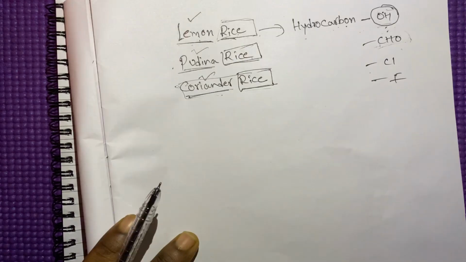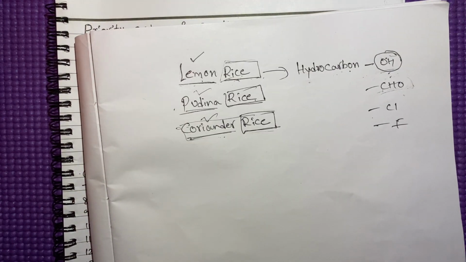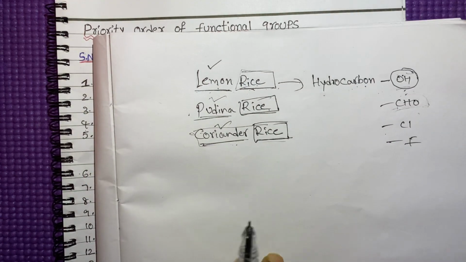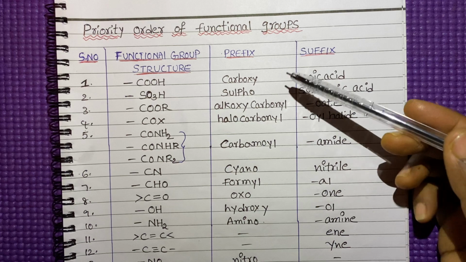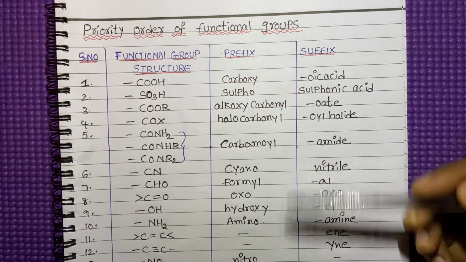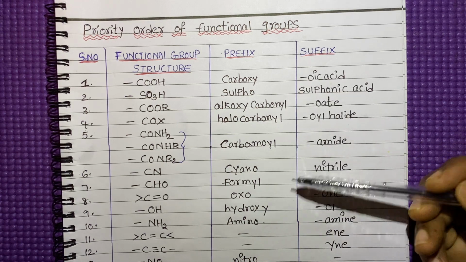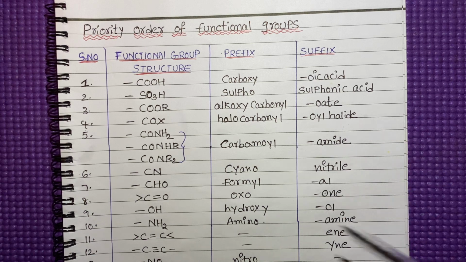Now we'll discuss what functional groups are there and how they are arranged. So many functional groups are there, but why are they arranged in a priority order? First of all, we have to know on what basis the functional groups are arranged. There is no particular reason.